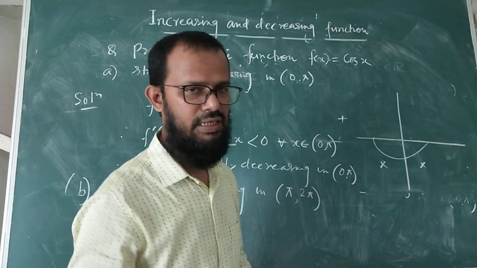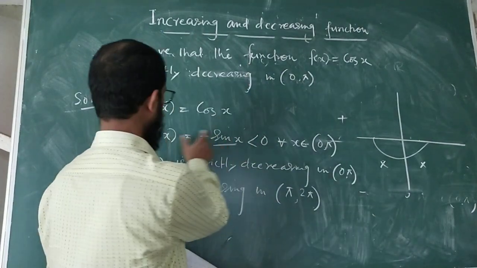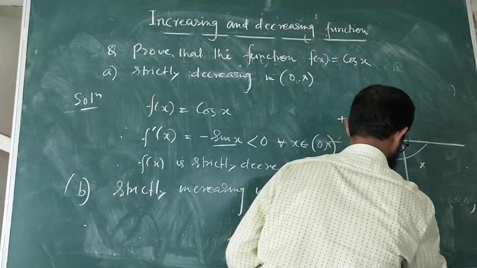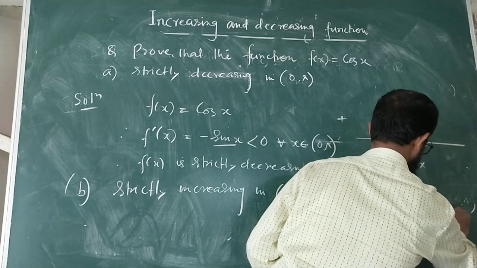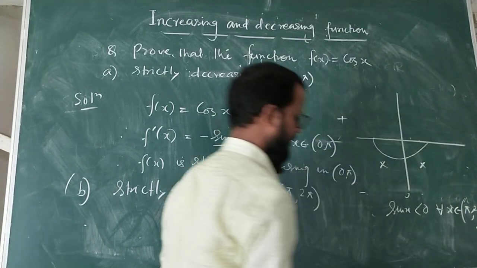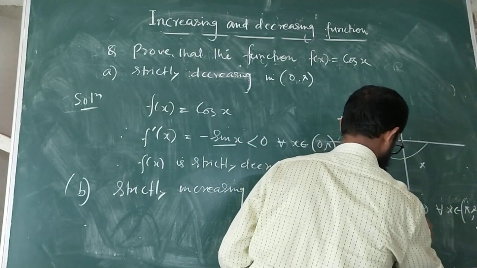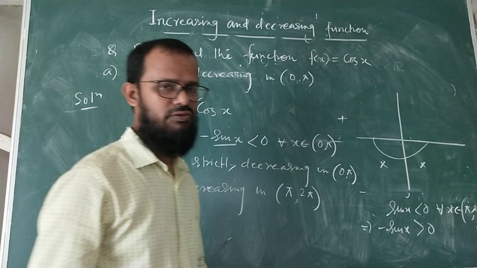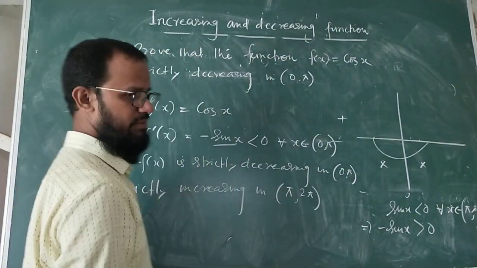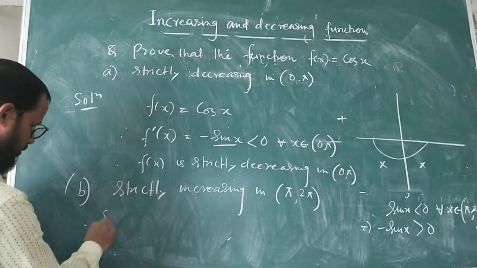And we know that in the third quadrant and fourth quadrant, sin x is negative. This is your sin for finding the f dash x. So sin x is less than 0 for all x belongs to pi to 2pi. Okay. So if you multiply by the minus, तो माइनस से मल्टीप्लाई करेंगे तो साइन क्या हो जाएगा? चेंज हो जाएगी. So minus sin x is nothing but your f dash x. That means f dash x is positive.